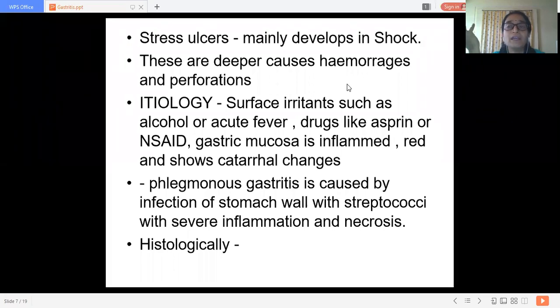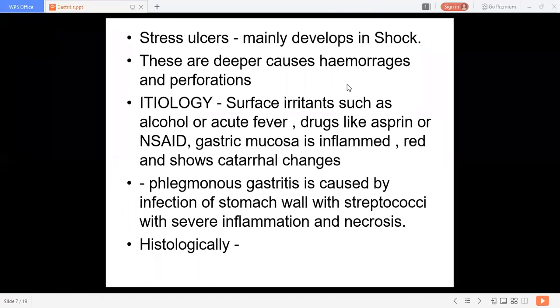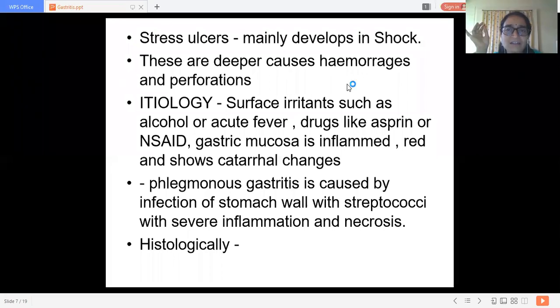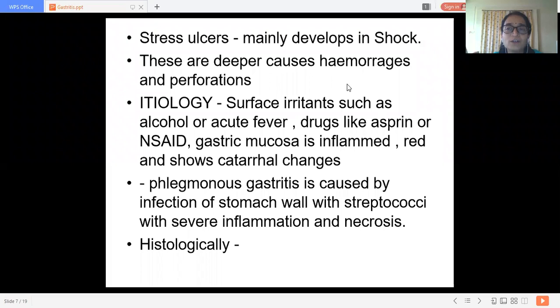Which shock? Do you know any type? Primary shock or secondary shock. What are the names of these shocks? Hemorrhagic shock, hypovolemic shock, cardiogenic shock, septicemic shock, traumatic shock, neurogenic shock.